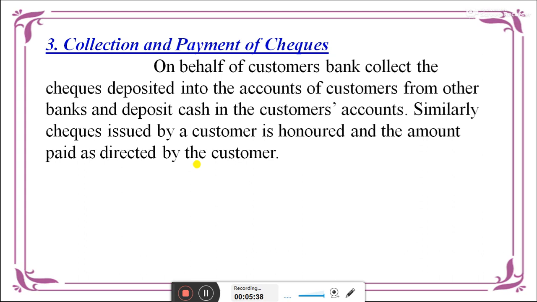So what is a check? The check is what we write and give, that is, we have to pay to some person. If we pay somebody, we can write a check and send it to that person. Then it will go directly into their account. So it is an easy form of transferring cash.